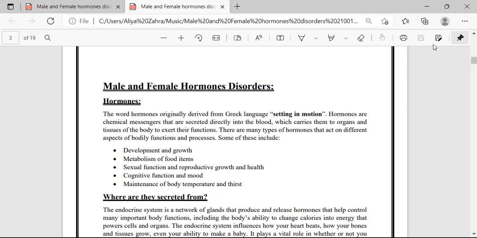There are many different functions of hormones. Some of them are given as follows. The first one is development and growth. The second is metabolism of food items. The next is sexual functions and reproductive growth and health. The other is cognitive functions and mood and maintenance of body function and thirst.